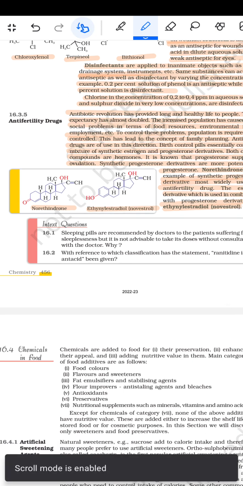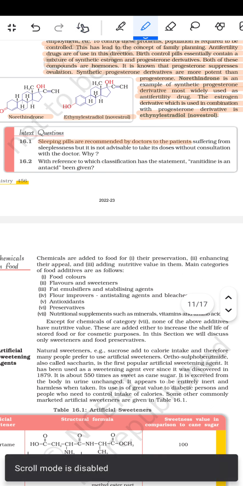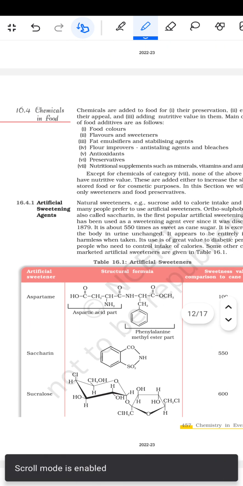इसके बाद फिर आता है इन टेस्ट क्वेश्चन. कुछ दिया हुआ है कि sleeping pills are recommended by the doctors to the patient suffering from sleeplessness, but it is not advisable to take dosage without consultation with the doctors. भाई फिर दूसरा क्वेश्चन है कि with reference to which classification the statement ranitidine is an antacid is given below. इसके बाद फिर आता है कि chemicals in the food.